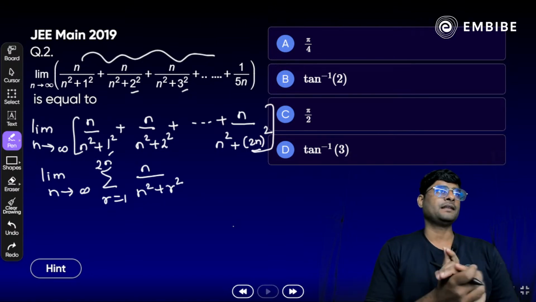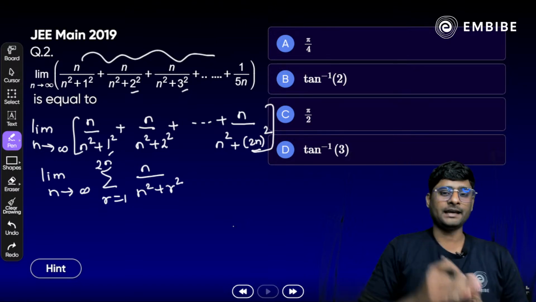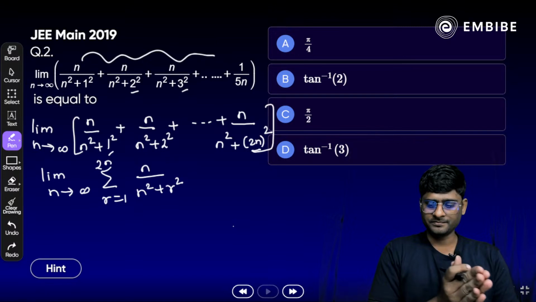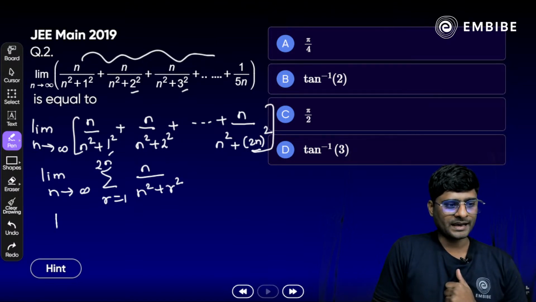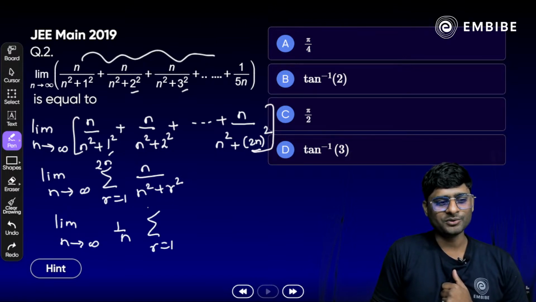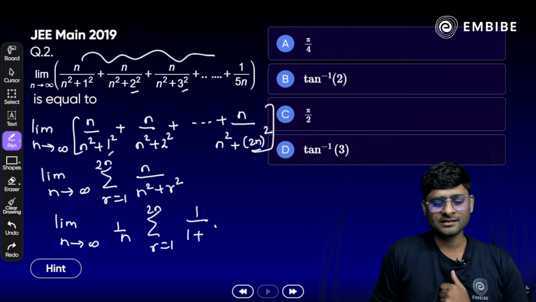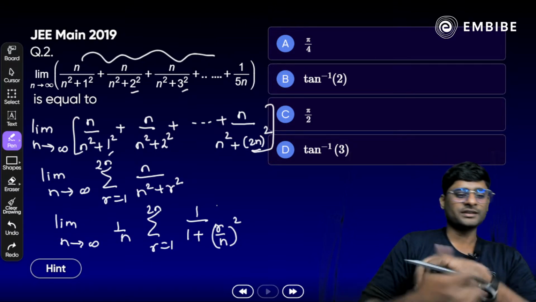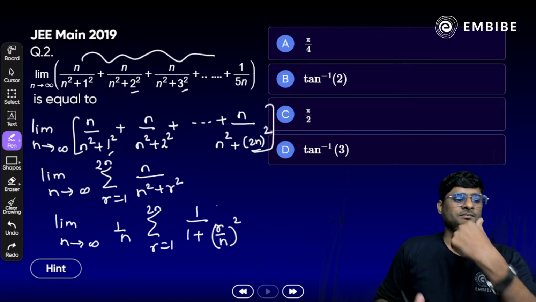Now we have to make the term r by n. Yes, you have to make the factor r by n here. So we have to take n common. Correct? So we have limit n tends to infinity 1 by n, sigma r is equal to 1 to 2n, and what we get here, 1 by 1 plus r by n of whole square. Done? Now it's time to convert. All right, Chandru, that is correct. Yes, it's time to convert.